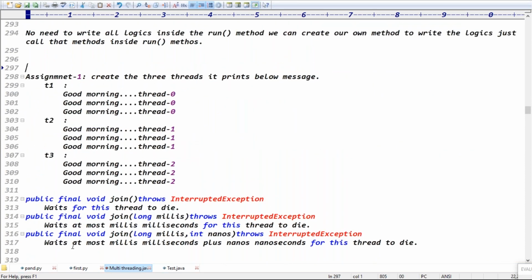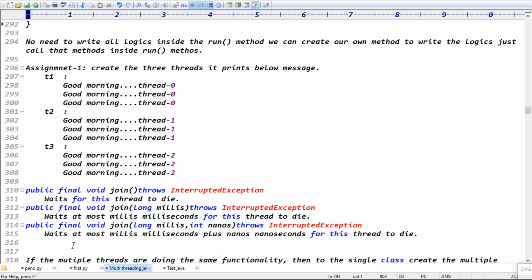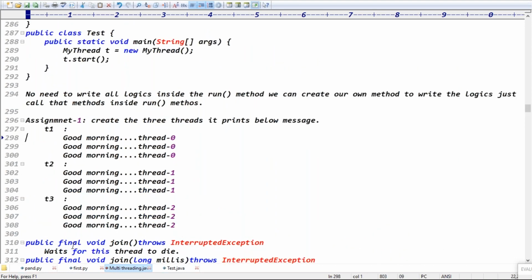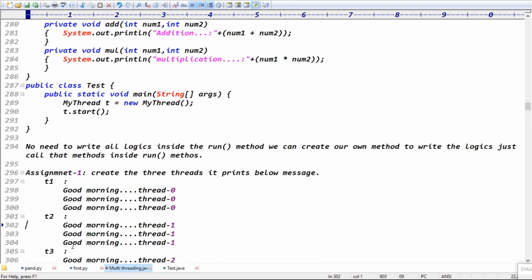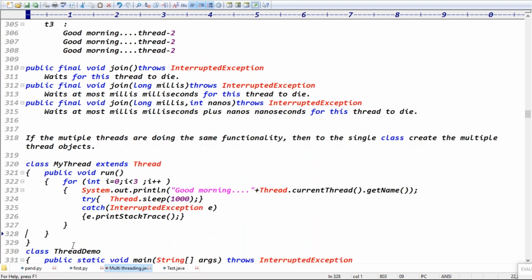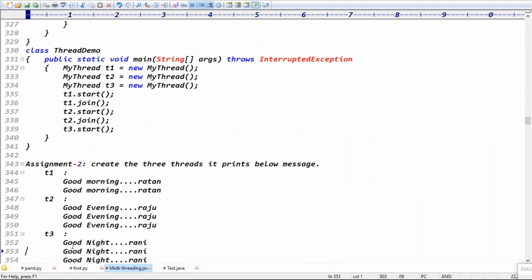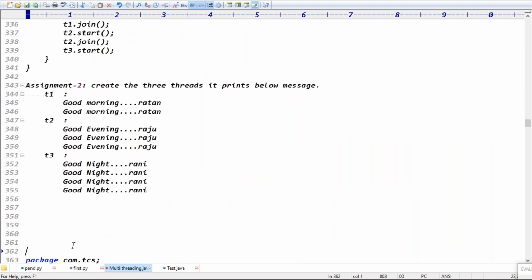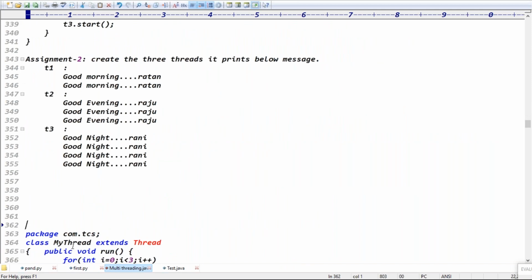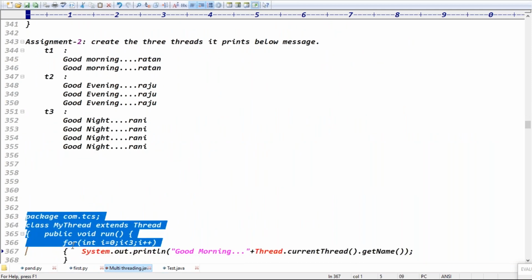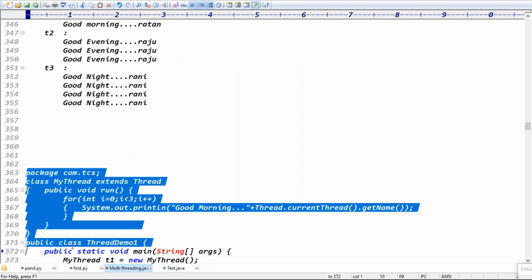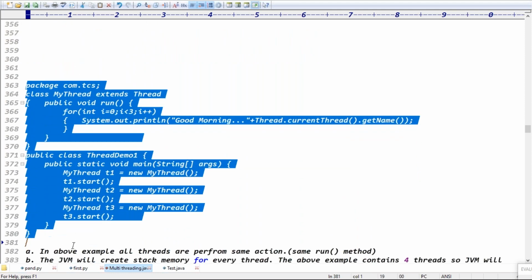Yesterday's class, we got assignment 1, right? This is the answer for that. Assignment 1 answer, guys. Now assignment number 2, tell me. Are the 3 threads doing the same activity or different activity? Assume good morning is printed 2 times, good evening printed 3 times, good night is printed 4 times, right?